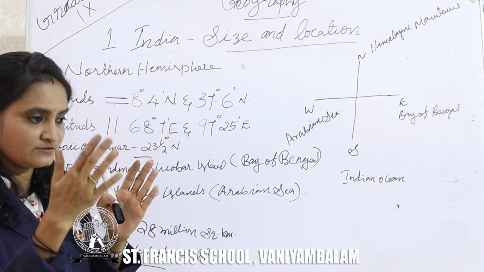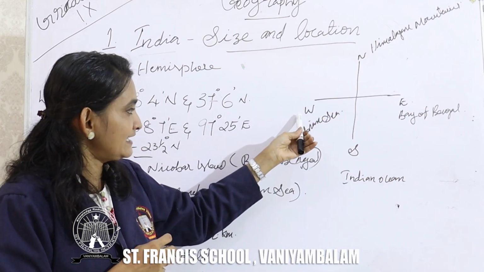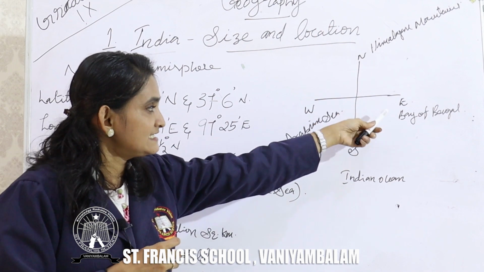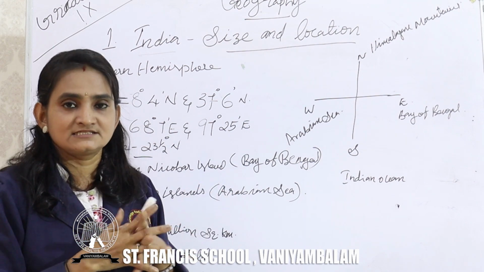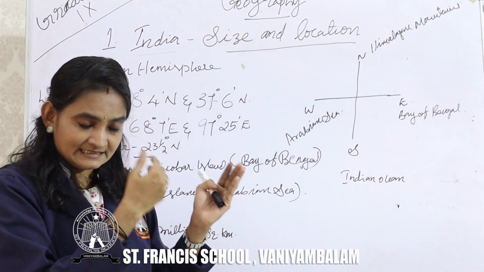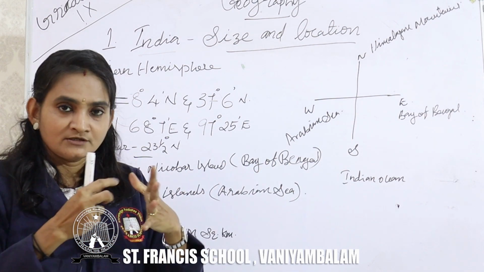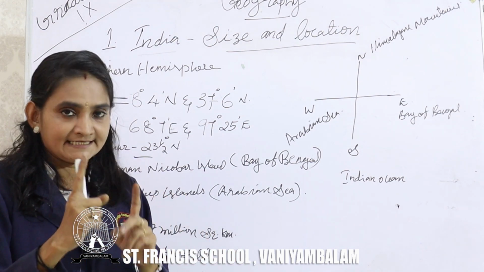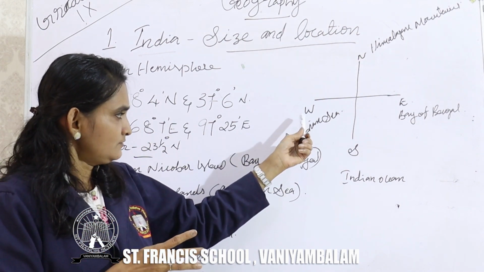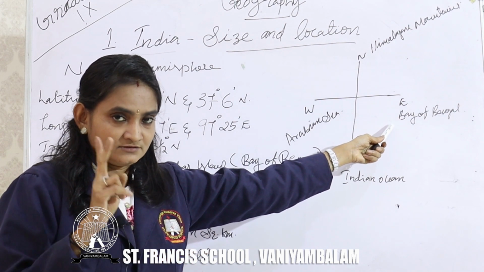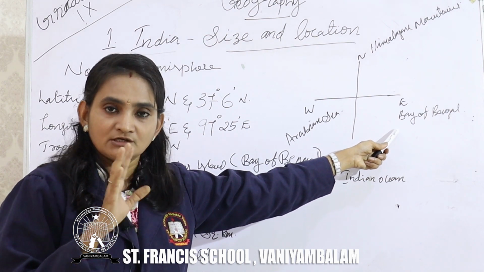There is some time difference between India's states when we consider from west to east. In the west we can locate Gujarat, right? And in the east we can see Arunachal Pradesh. Actually, there is a 2 hours difference, but we are not considering it, because then the time will be different from state to state. So, unitedly we took one time. We are following one time all over India. So, from Gujarat to Arunachal Pradesh, there is a 2 hours difference which we are not considering. We are taking a single time for the whole country.